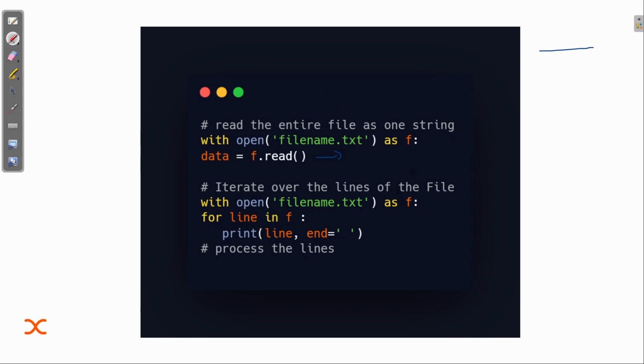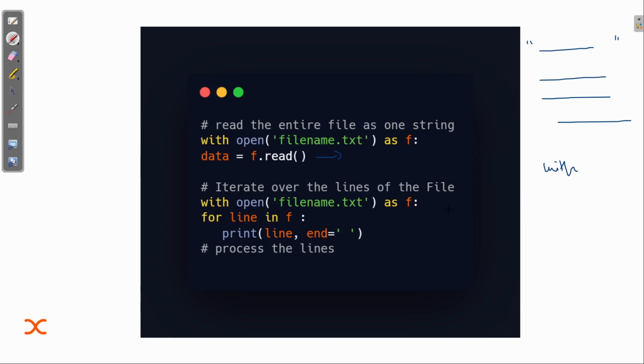But if you want to iterate over the lines of the file, like the first line, second line, third line, in an order, you don't want it in one string. It should not be one sentence. I want to print each line. Then I can use this with keyword. This will help us iterate over the lines of the file.